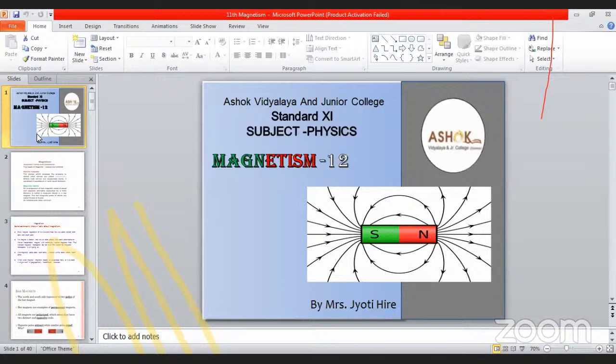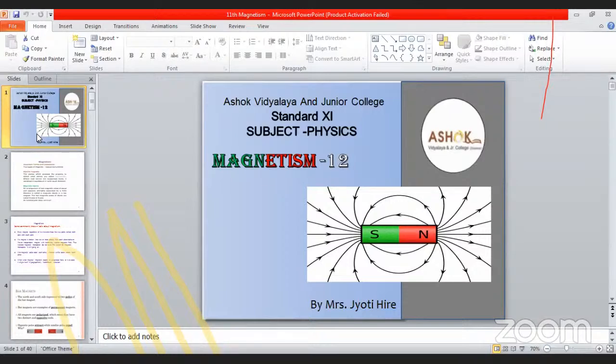Okay, then the next concept which is related to that is the definition. See, the geographic meridian. What is the geographic meridian? This geographic meridian, see here, is the vertical plane perpendicular to the surface of the earth and passing through the geographic axis.